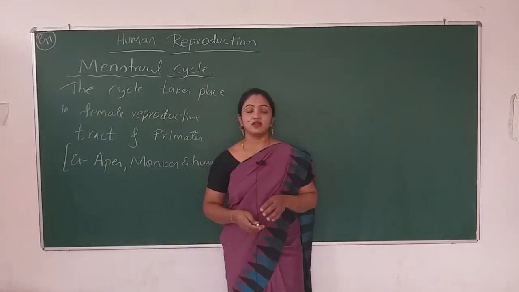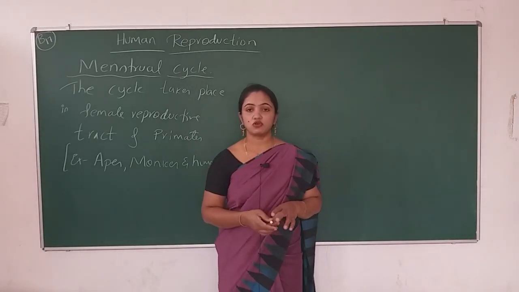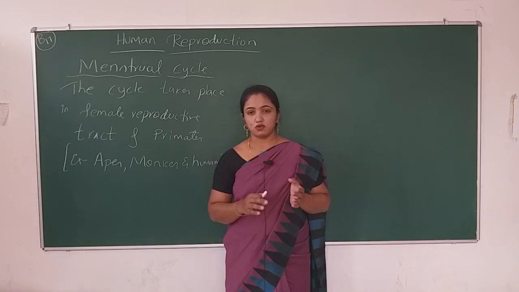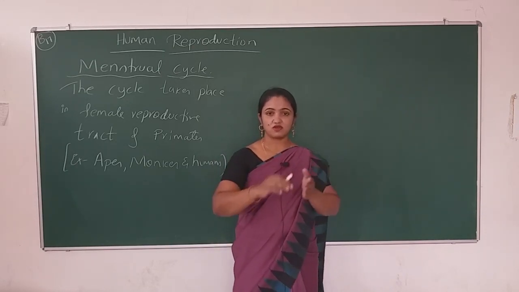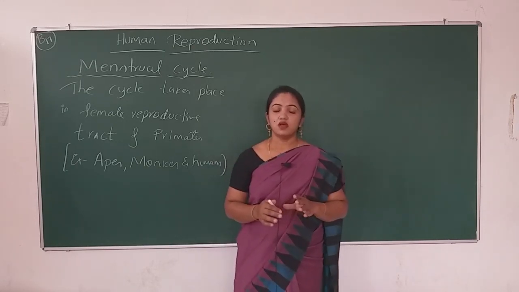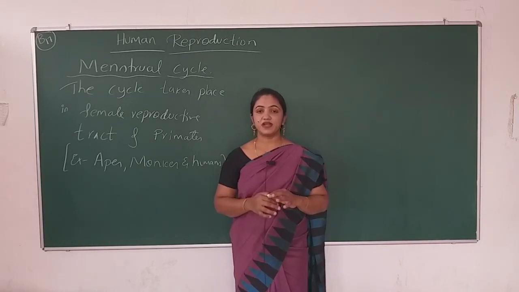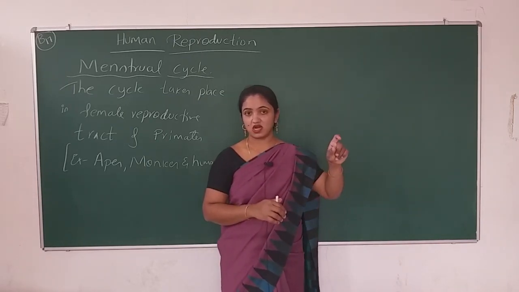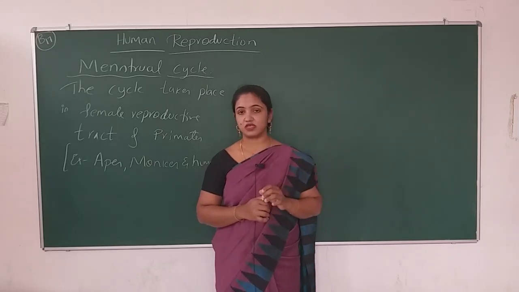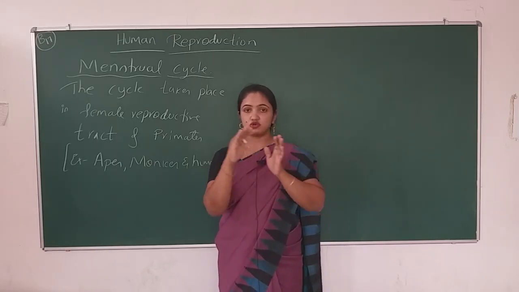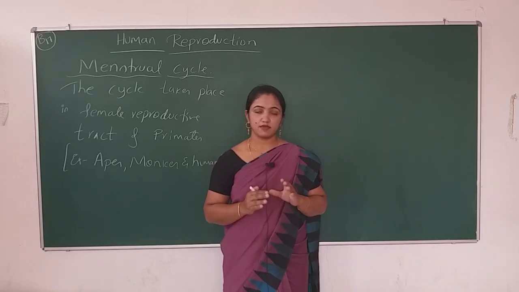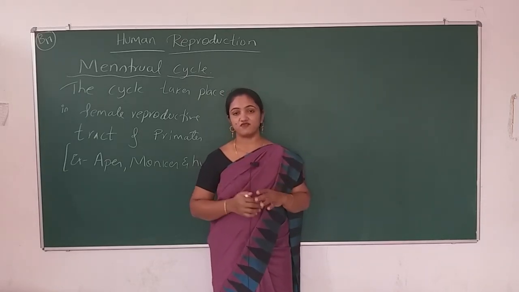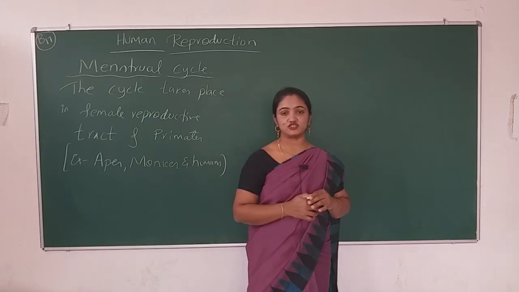So we are in human reproduction. We talked about spermatogenesis and oogenesis. We'll talk about oogenesis now. As I told you, at puberty one of the follicles comes out from the mass of cells and it matures. The maturation of the follicle is known as the Graafian follicle, as we studied in the last sessions.